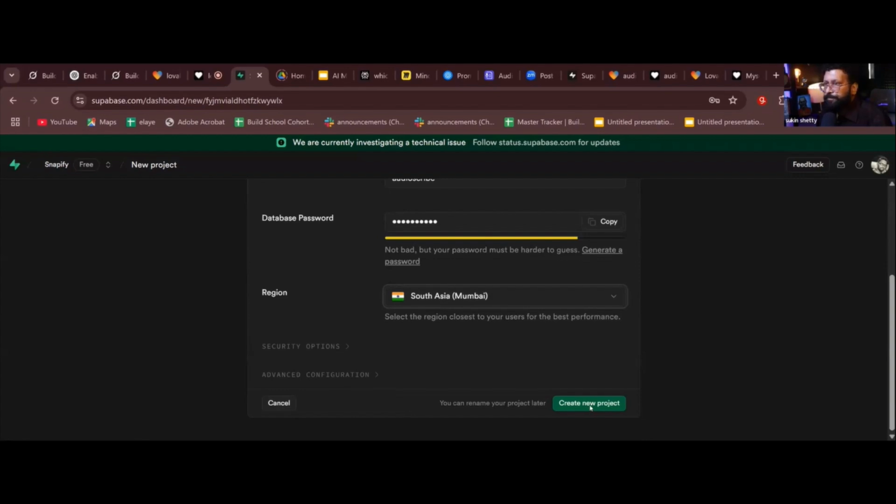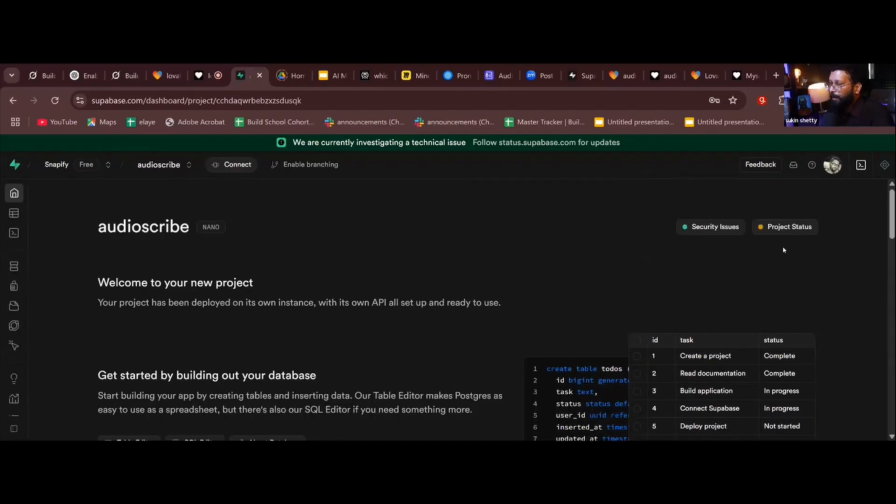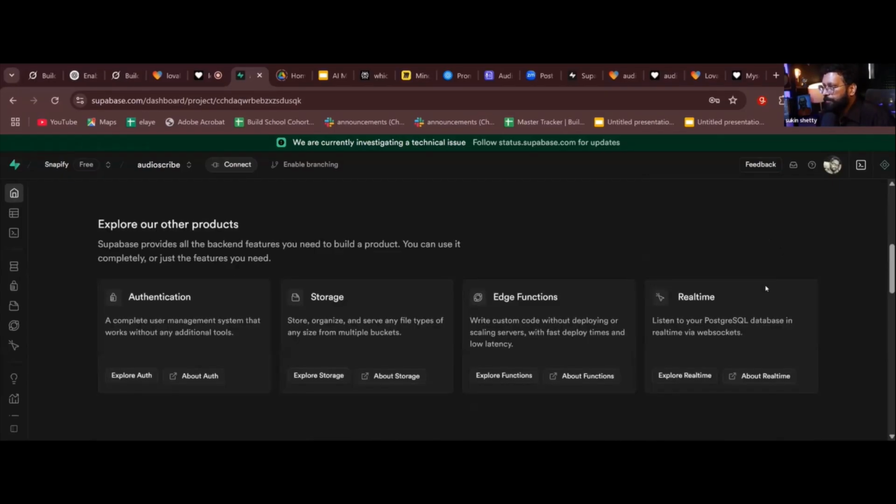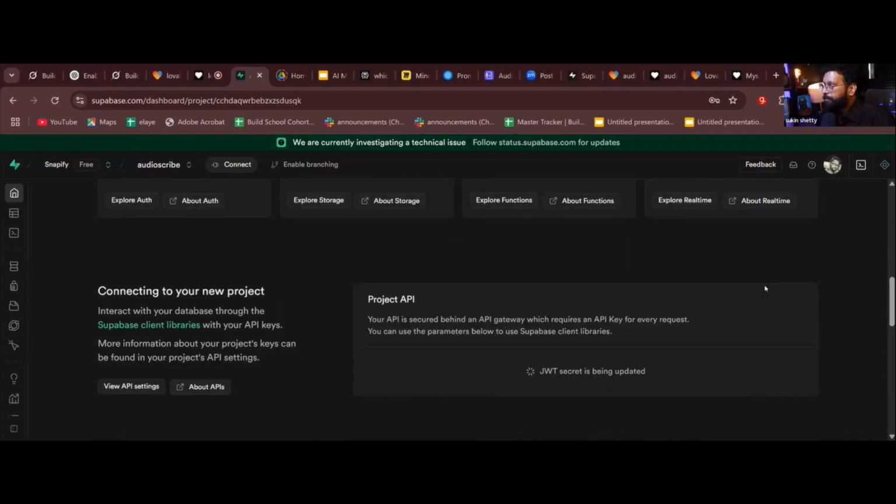Now it has created a project. If you see here, there's something called project status. It will tell you whether your project is ready to go or not. Now it is in orange, it will become green in some time. Okay, let's see if it becomes green now. It takes some time.